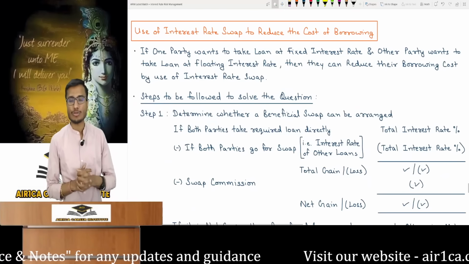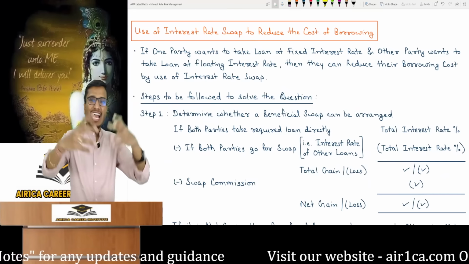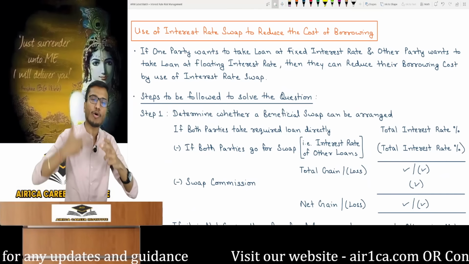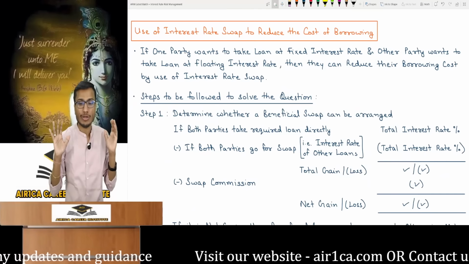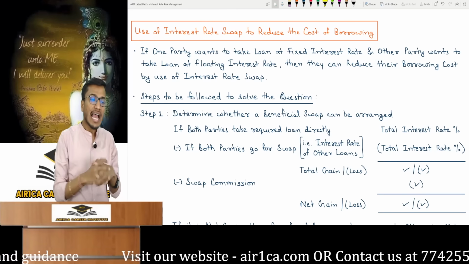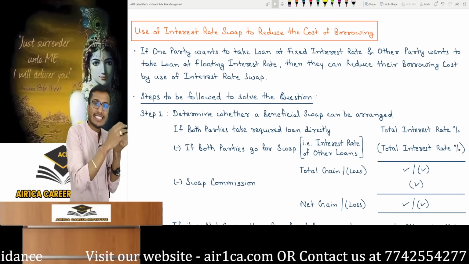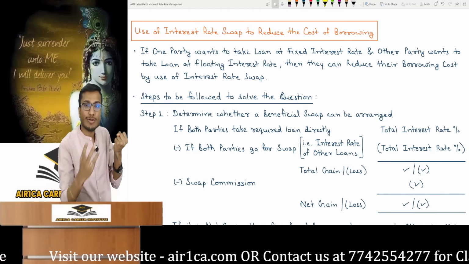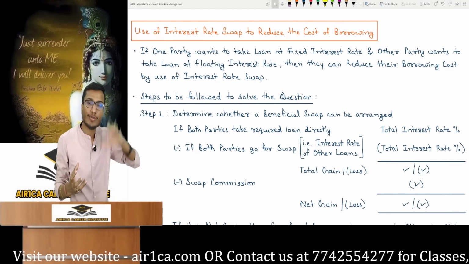Use of interest rate swaps to reduce the cost of borrowing. We can use interest rate swaps to reduce our borrowing costs. The cost of borrowing can actually be reduced. You can think of it as a form of hedging by using a swap. If I take a loan, I can indeed get it at a rate cheaper than market rates by using a swap, and this specific financial strategy actually happens in practice.